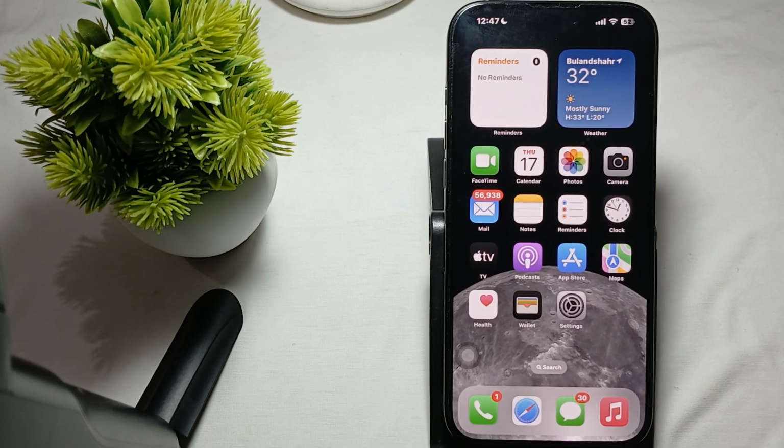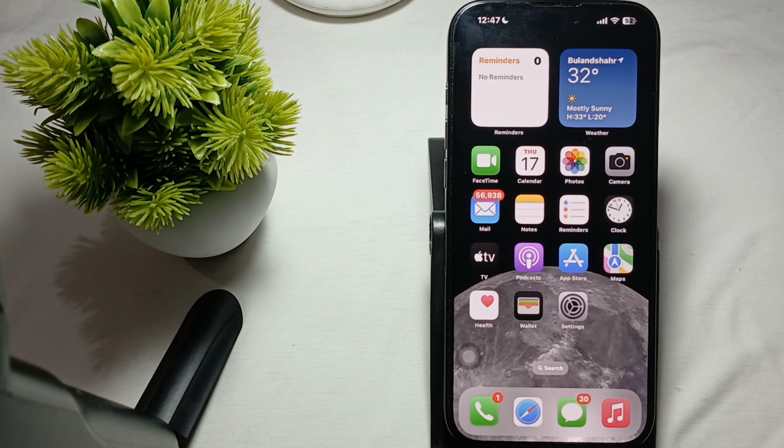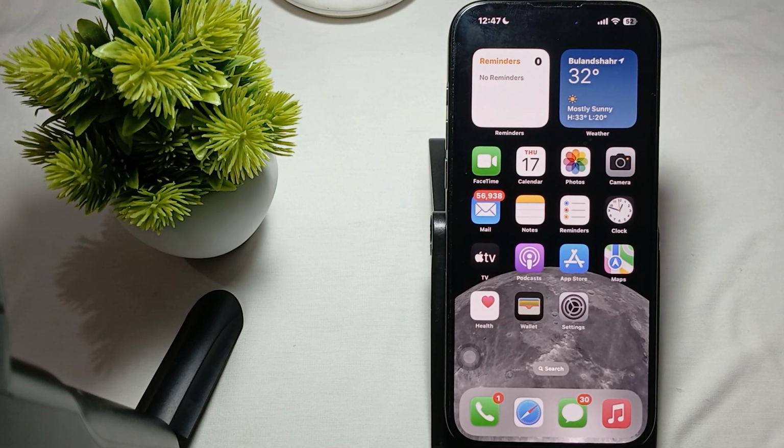So guys, in this video we will see iPhone 16 Pro and Pro Max speakerphone volume fluctuating while listening to the stereo sound. How to fix this? So guys, to address this issue of fluctuating speakerphone volume on iPhone 16 Pro and Pro Max, here are the several troubleshooting steps. So guys, first one is check the volume setting.